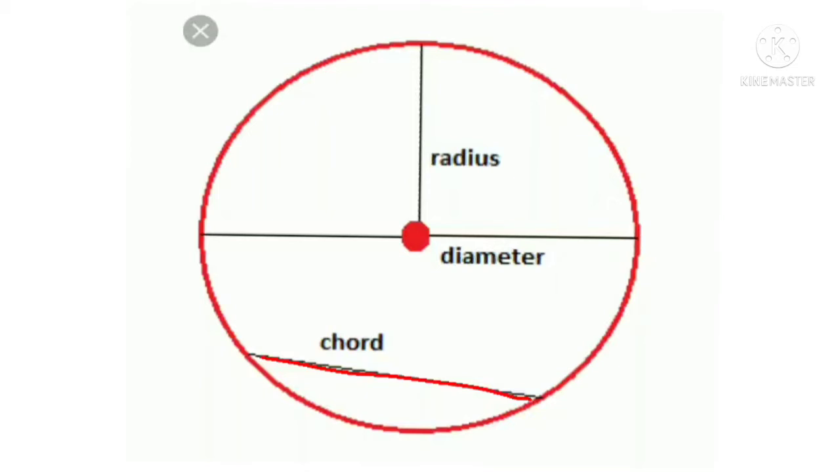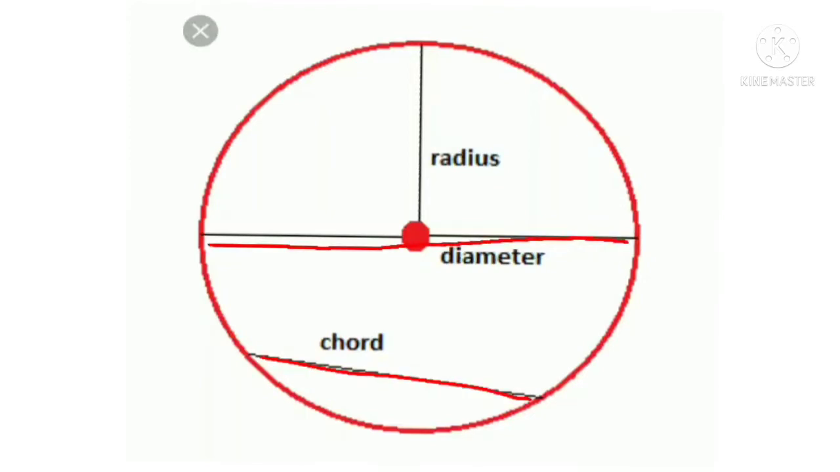A chord that passes through the center of the circle we call the diameter. The diameter is the longest chord. So the diameter is the one chord that passes through the center of the circle, and it is the longest chord of the circle.